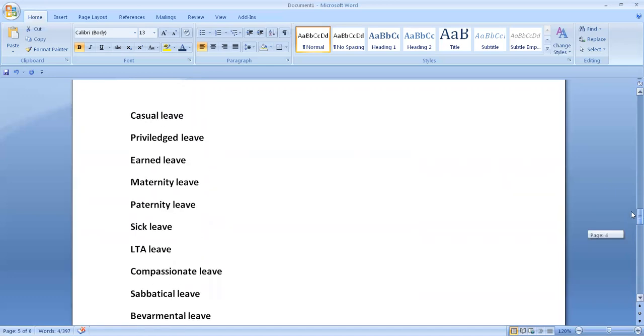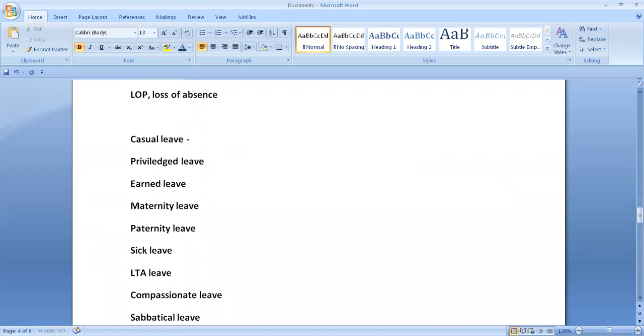In companies, they are called CL. It may be different from one state to another, for example from Karnataka to any other state. The employee need not show any reason for casual leave. Usually they maintain some 7 days maximum at a stretch.